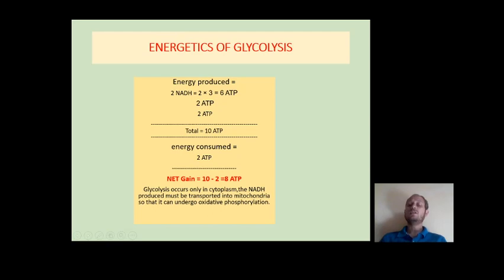But initially, in the preparatory phase, 2 ATP have been consumed in the first reaction and in the third reaction, catalyzed by hexokinase and phosphofructokinase respectively. And if you count the net gain from glycolysis, then 10 minus 2 is equal to 8. So the net gain of ATP during the process of glycolysis is 8 molecules of ATP.